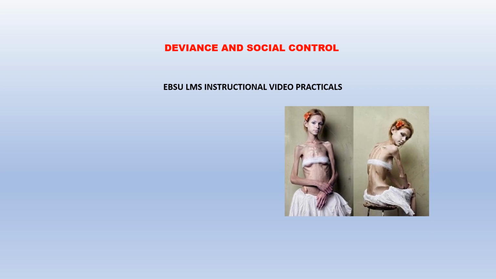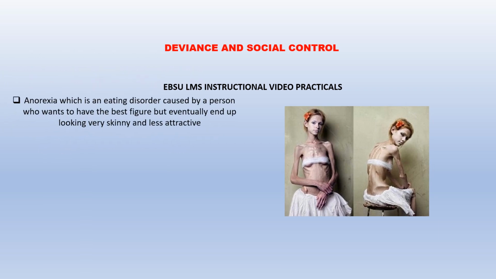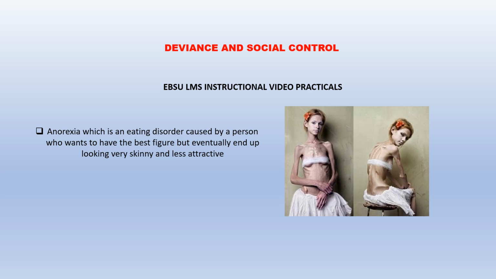Other aspects of deviance which we will look at, and which is also considered as a positive deviance. Anorexia is an eating disorder, of course, which is caused by a person who wants to have the best of figures, but eventually ends up looking very skinny and, of course, less attractive.